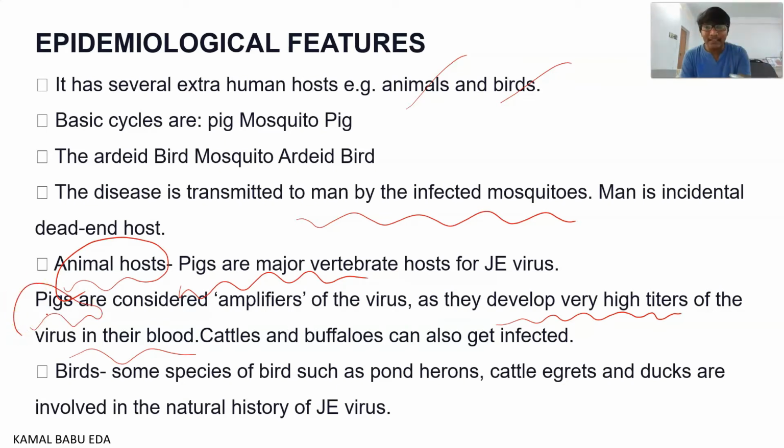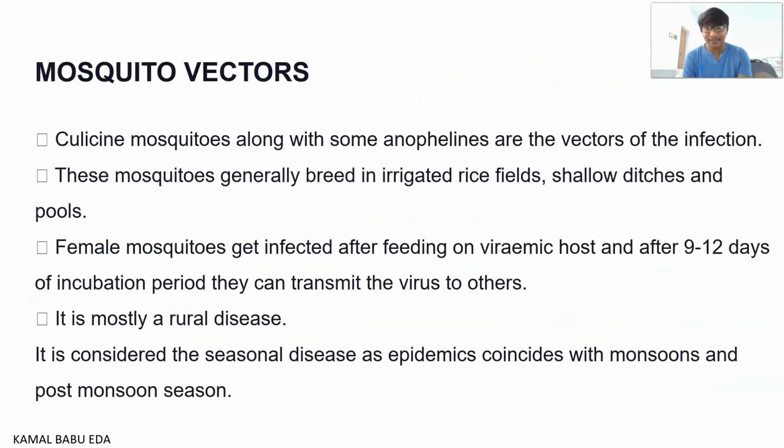Cattle and buffaloes can also get affected with Japanese encephalitis. As for bird species, pond herons, cattle egrets and ducks are involved in the natural history of Japanese encephalitis.